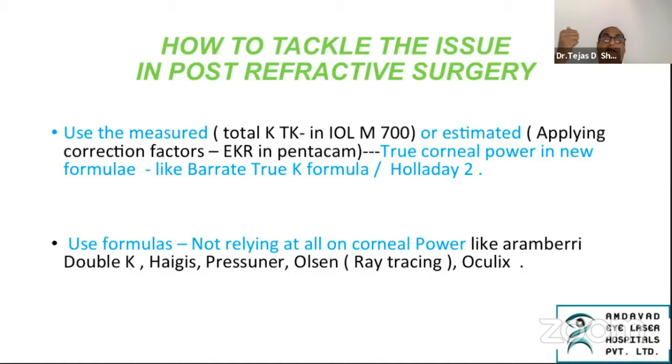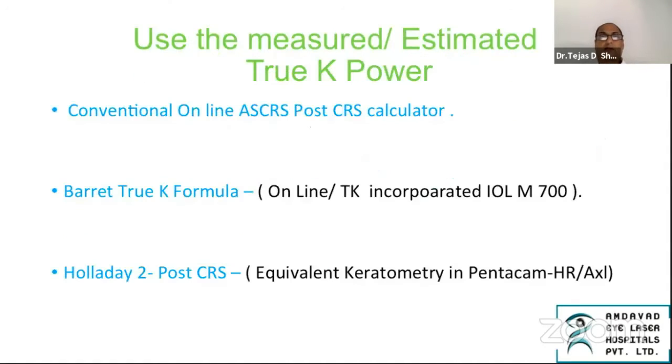while now there are certain smart engineers who have brought something wherein we do not have to measure the cornea. Well, they do not rely on the corneal power, like Aramberri, the Double K, the Haigis, the Shammas, the Olsen, and the Oculix. So we have these two big groups where we can actually either measure the proper corneal power or we can just bypass the corneal power. So when we use a measured or an estimated true K power, that is we are considering the cornea as an important structure, we can go to the conventional online ASCRS post corneal refractive surgery calculator.